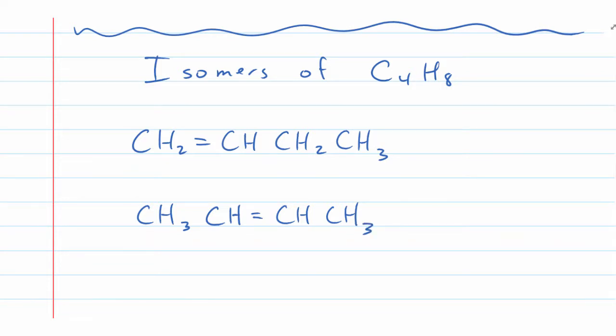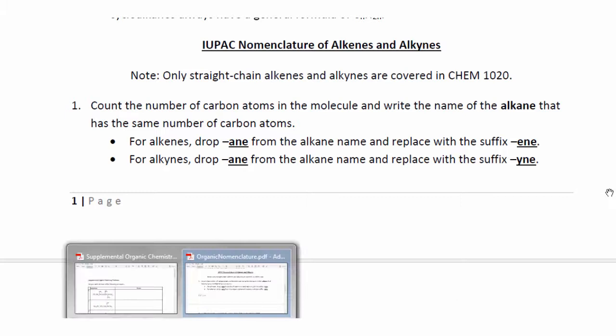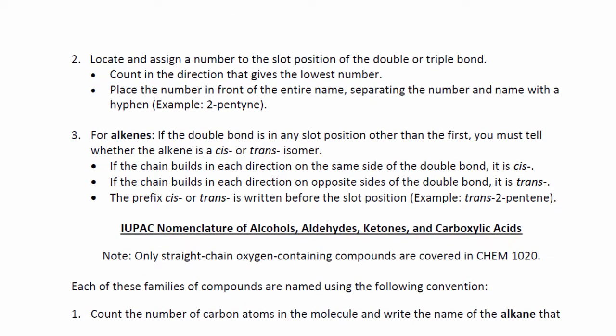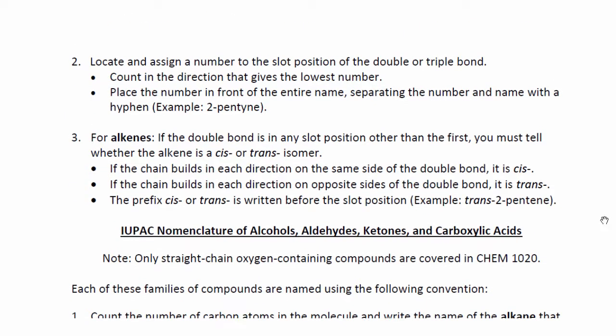So if we follow our rules now, and we go on to the flip side, it says we're going to locate and assign a number to the slot position of the double or triple bond. We'll count in the direction that gives us the lowest number. We'll then place that number in front of the entire name, separating the number and the name with a hyphen.